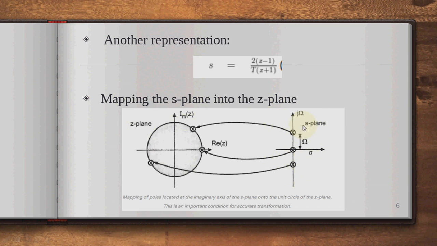So the poles in the s-plane which are on the imaginary axis can be mapped onto the unit circle in the z-plane. That is, the mapping of the poles located on the imaginary axis of the s-plane onto the unit circle of the z-plane, and this is the important condition for the accurate transformation of the s-plane to the z-plane.